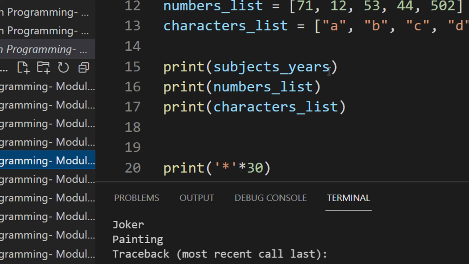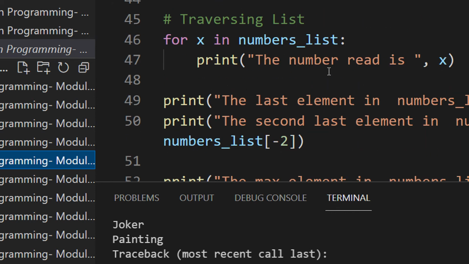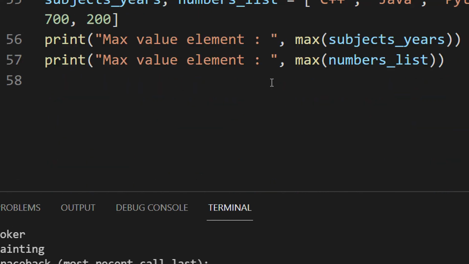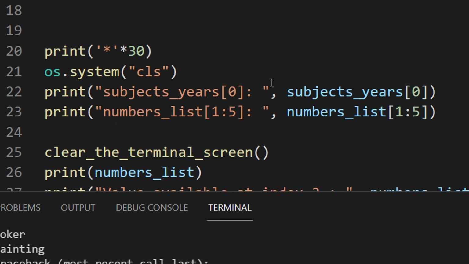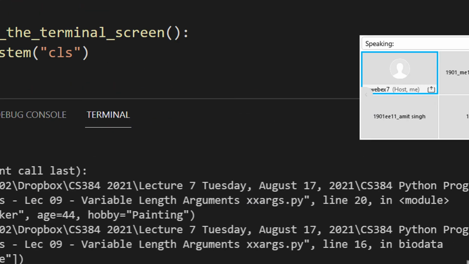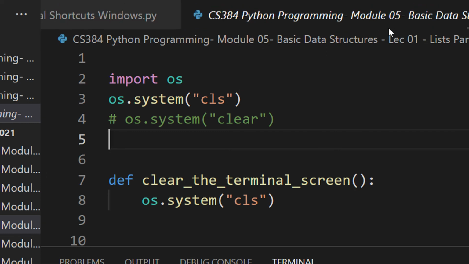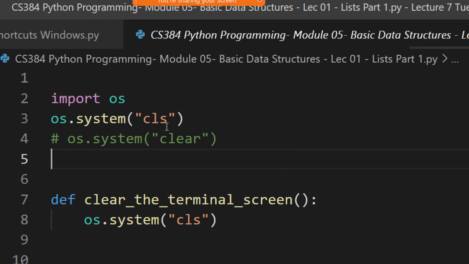Now we come to the basic data structures in Python. To some extent, we have seen these data structures, at least the lists. For the list example I will just move a bit fast, and then for the tuple and the dictionary we will take some time. Let us start with this. Now we are on module 5. Module 5 is basic data structures.